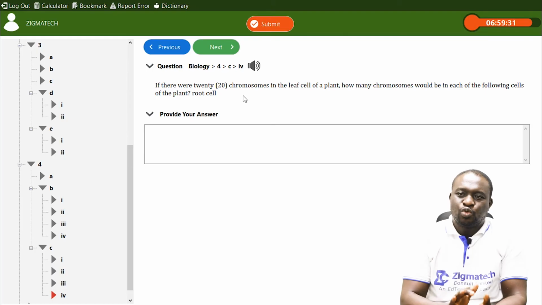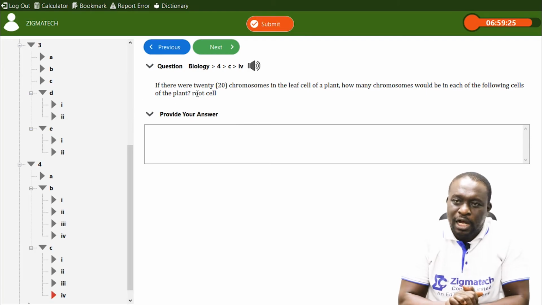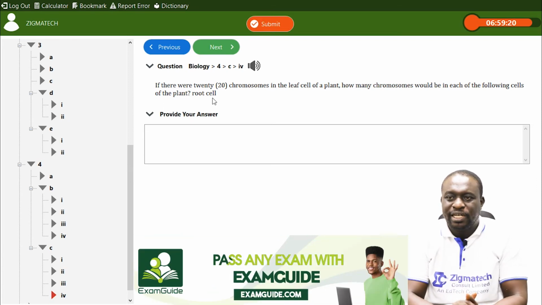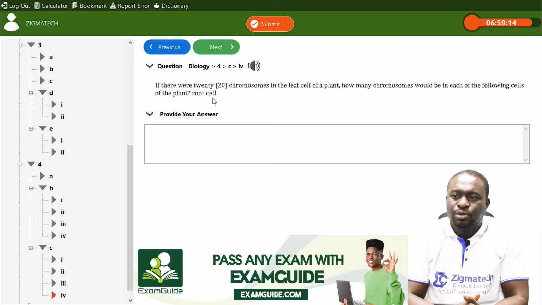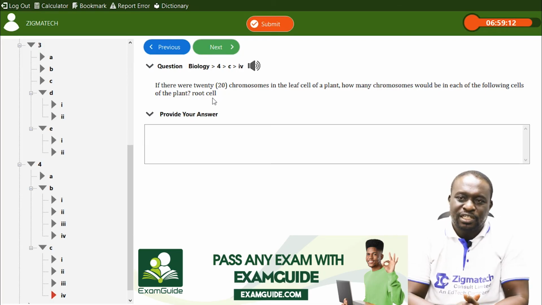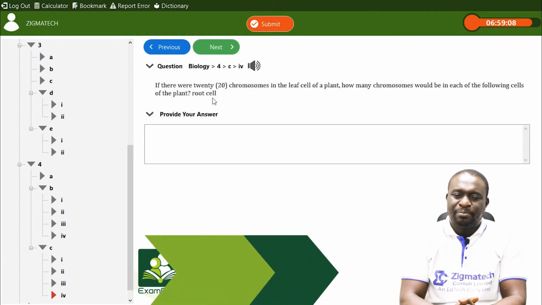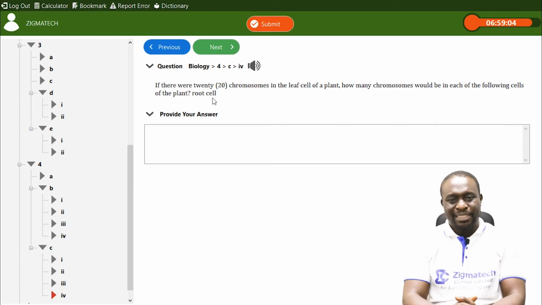Next question, that is question 4CIV. Still the same issue on mitosis and meiosis, or diploid and haploid. We said if there are 20 chromosomes in the leaf cell of a plant, how many chromosomes will be in each of the following cells of the plant? Now we're looking at root cells. Please take note that the root cells are somatic.